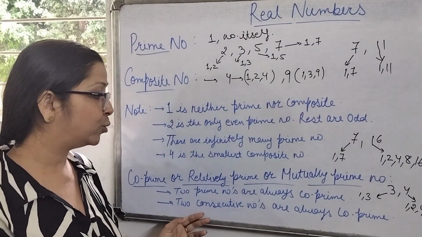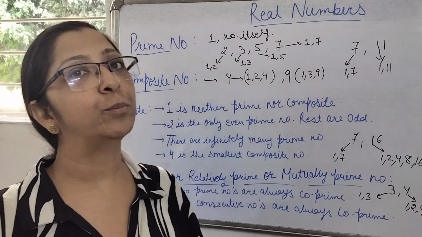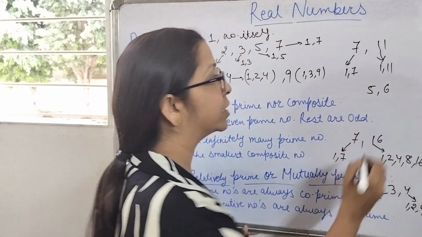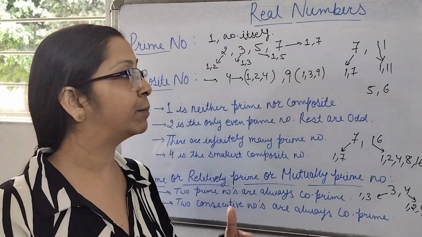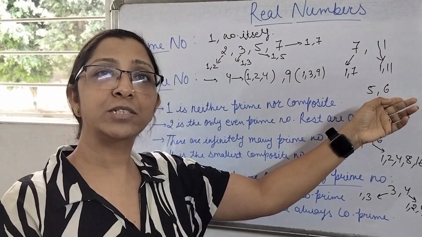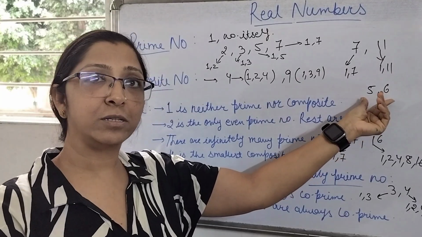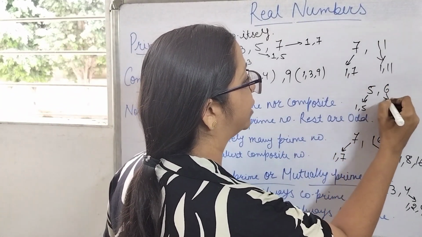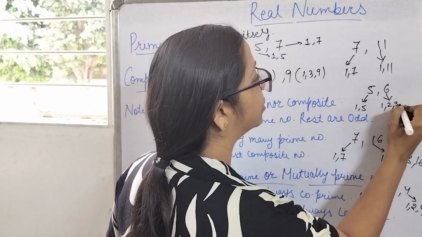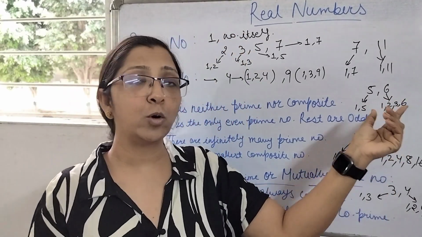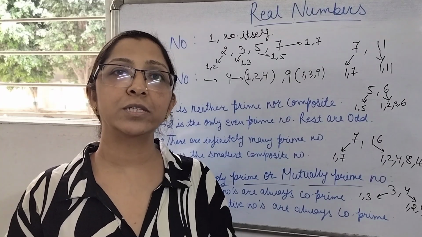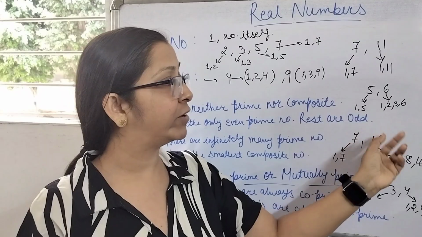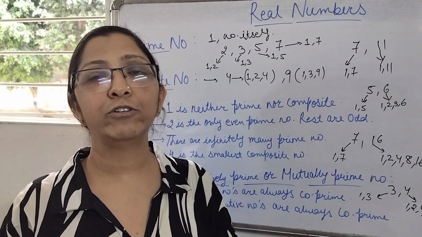Similarly, if we take two consecutive numbers, they will also always be co-prime. Suppose I am taking an example of 5 and 6. They are consecutive numbers. Consecutive numbers are just coming after the number, meaning after 5 comes your 6. That's the reason 5 and 6 are consecutive numbers. So the factors of 5 will be 1 and 5, and the factors of 6 will be 1, 2, 3 and 6. So all the consecutive numbers, whatsoever consecutive numbers you take, will be co-prime numbers also, because they will have only one common factor, that is 1 only.